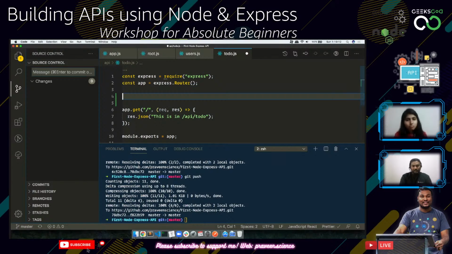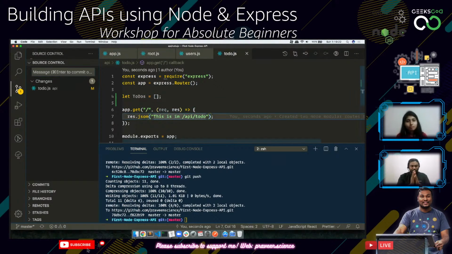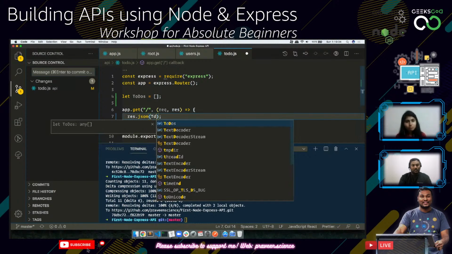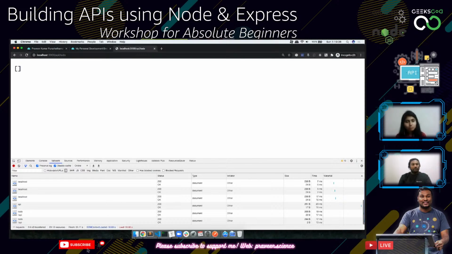Let's create a simple todos array. Definitely, it's going to be an array, right? When you use the get operation for this one, it is going to get all the data out of this. So instead of using something like this, I'm just going to put todos. When you do a get request, I want you to see the whole list of todos that I have got.